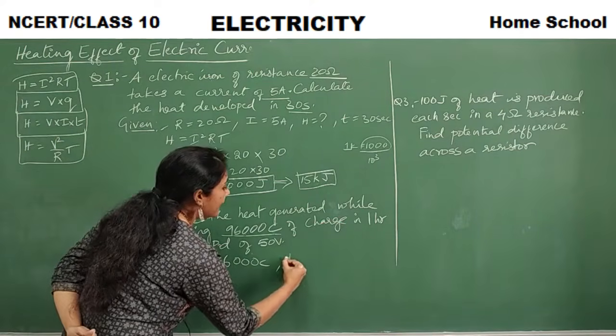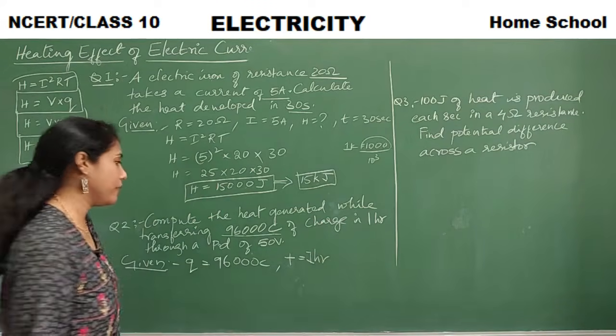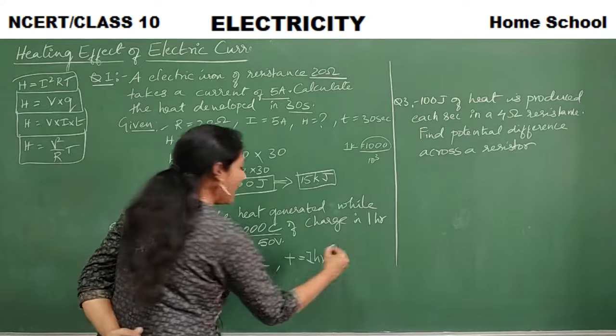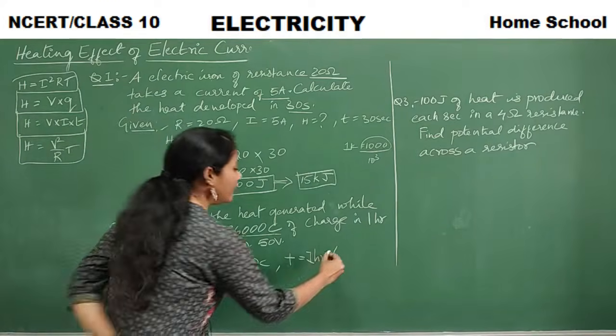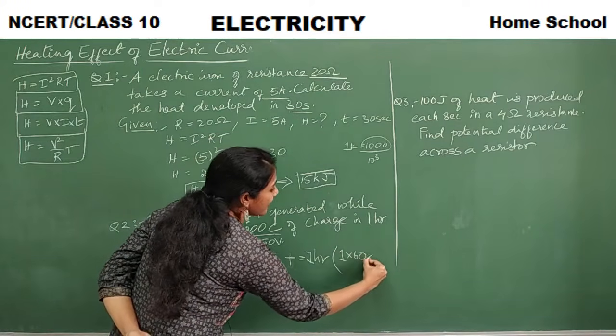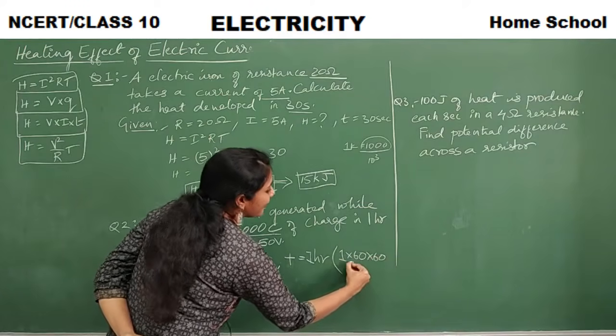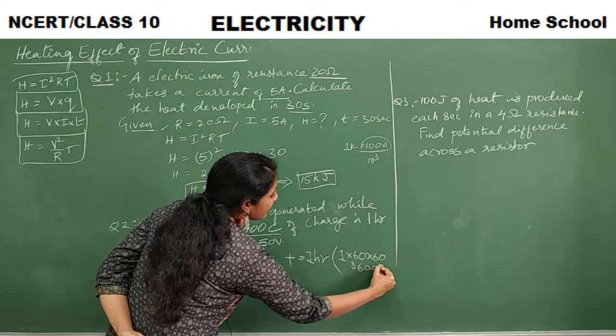Okay. Then what else is given? Time is given. Time is equal to 1 hour. Fine. And if you convert 1 hour into seconds, how do you convert? 1 hour has 60 minutes. Each minute has 60 seconds, right? That means 3600 seconds.